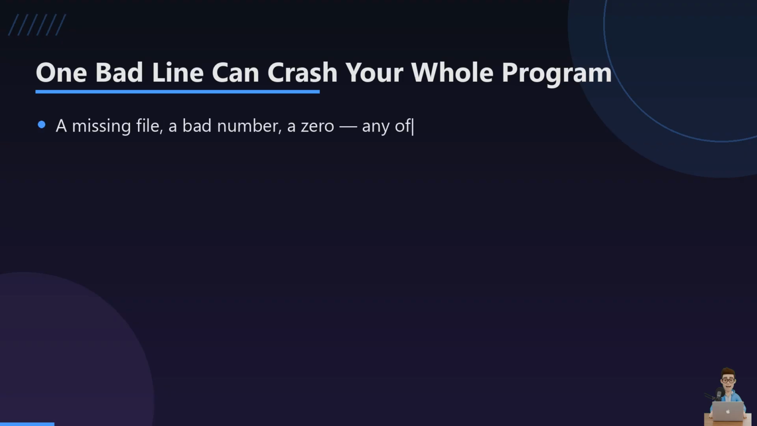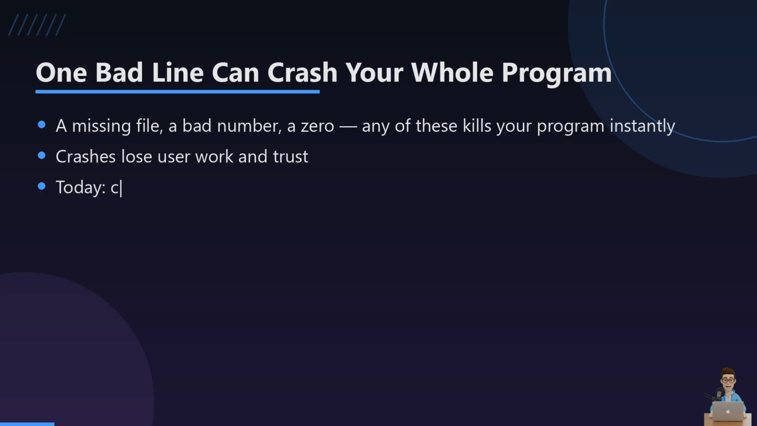One line of bad input and your entire program just dies. I'm Kai. Think about a file that does not exist, or dividing by zero. Without a plan, Python quits and throws a scary red wall of text at your user. With a plan, your program notices the problem and keeps running like nothing happened. That is what we are building today.